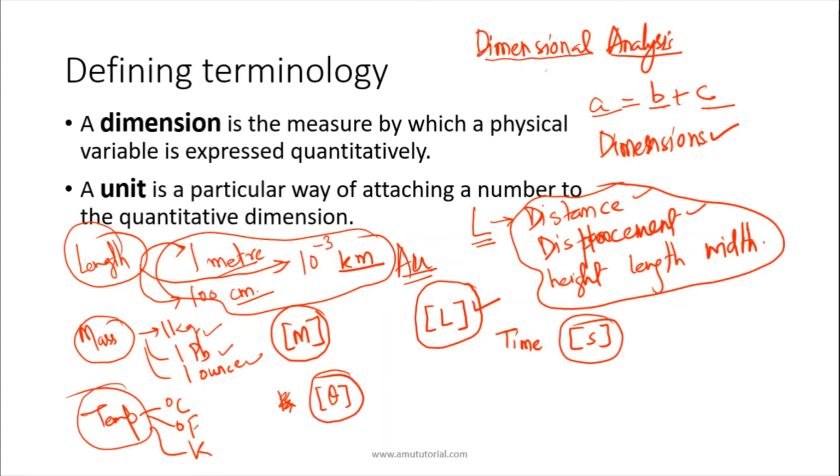And these dimensions will be further used for the purpose of analysis, and while deriving the units we can also take the help of these dimensions, and for checking the validity of an equation we can also use dimensional analysis.